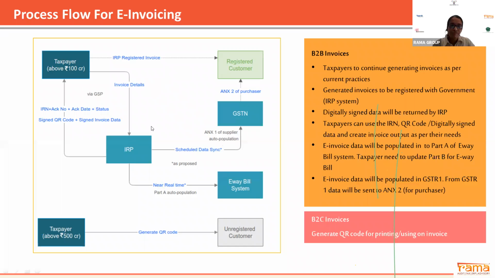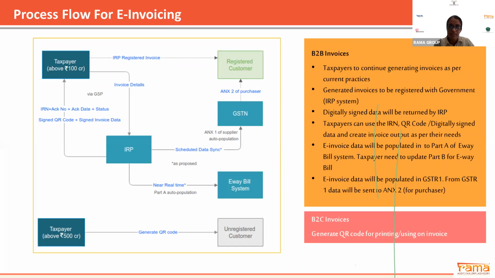Now, what is the role of IRP? The IRP will store the information only for 24 hours. After that, the information will not be available. So within 24 hours, it will send the information to GST, where it will automatically update on your GSTR1, and to the respective customer, where it will be auto-populated in GSTR2. So if you check your GST portal for filing of the November month return, in the month of December, all the information which was sent to IRP is auto-populated.